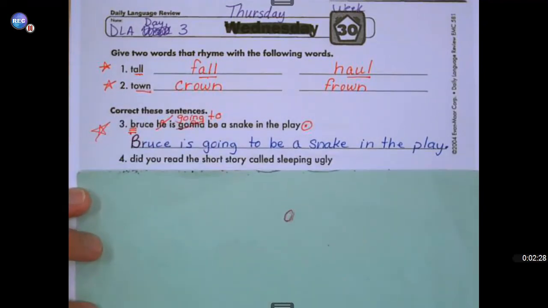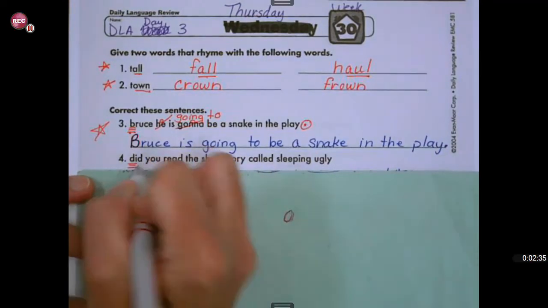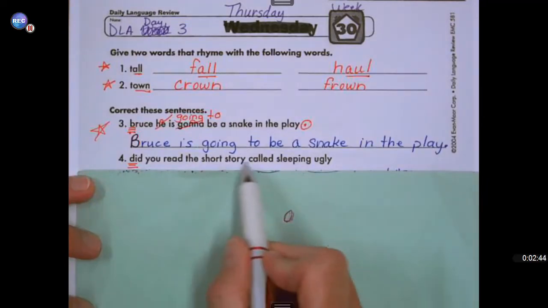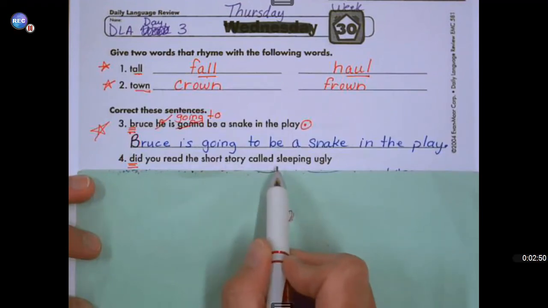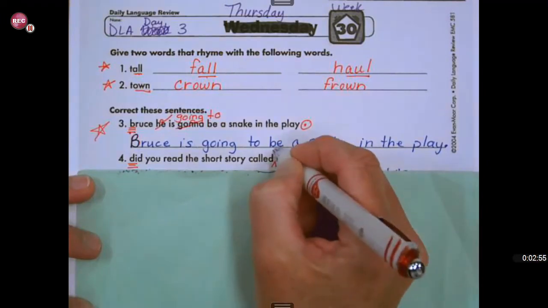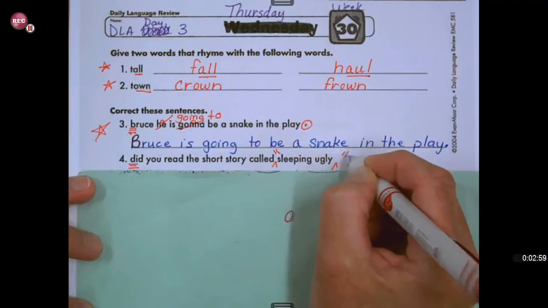Number 4. Did you read the short story called Sleeping Ugly? So we're going to start with the capital D for the beginning of the sentence. Then this has a title of a short story. They even tell us it's a short story. So if it was the title of a book, we would underline the title of a book. But since it's the title of a short story, we put it in quotation marks. So I'm going to insert quotation marks here.